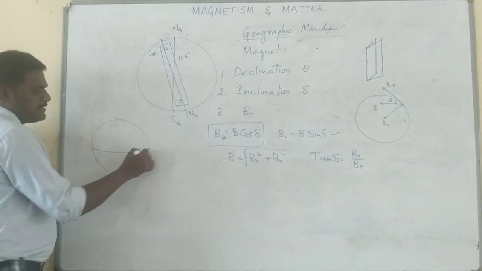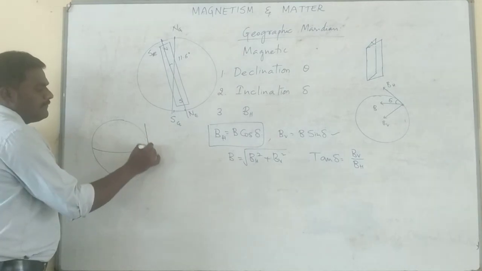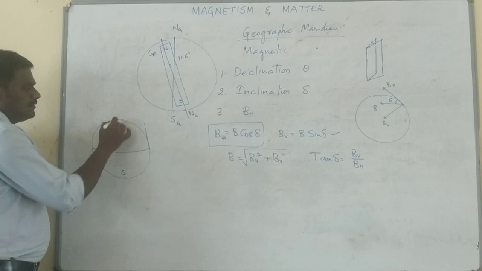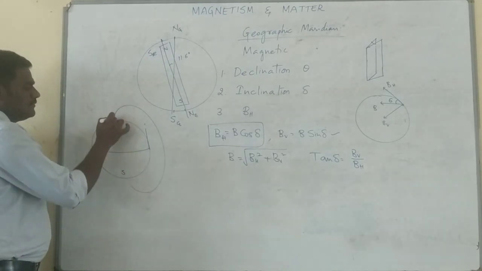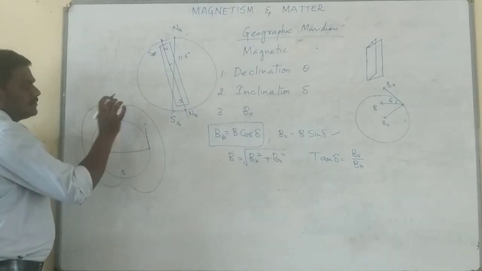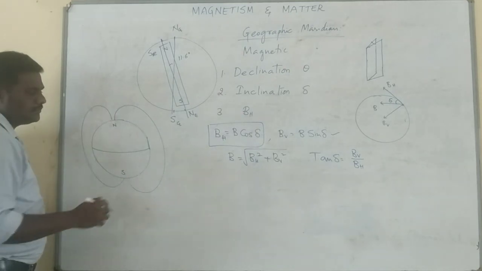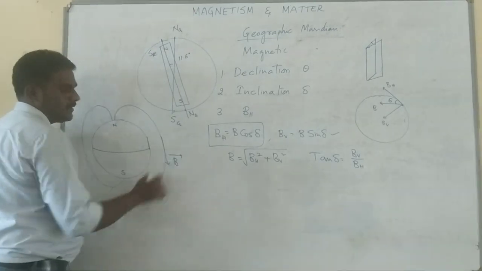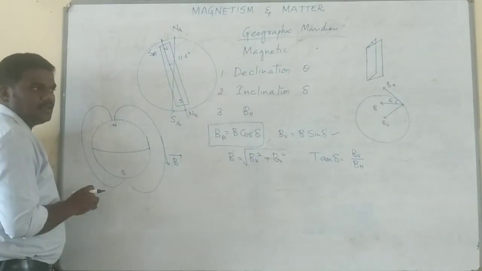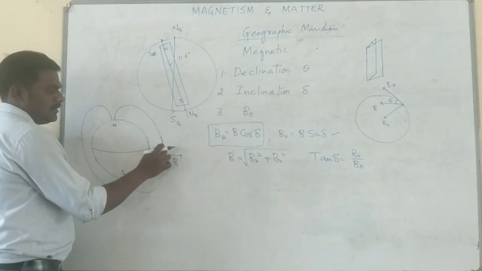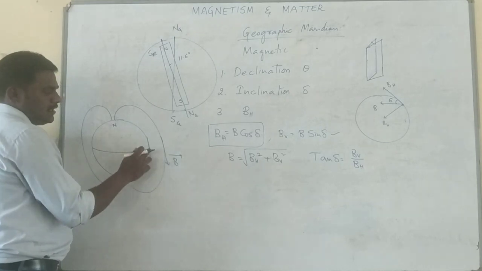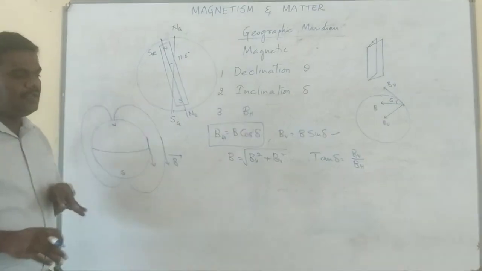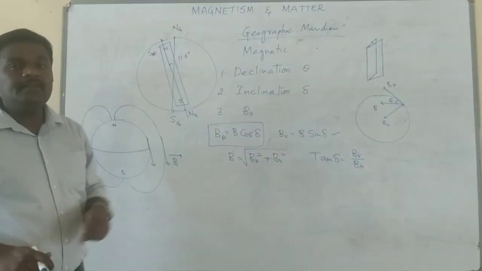Now, if you draw the magnetic field lines, as if this is north and this is south, the field lines will go this way. Just for understanding, I have drawn only two. If you draw any tangent, that indicates B bar. These are things I discussed in the basics. Now, BH can be drawn only by drawing a line parallel to the surface.